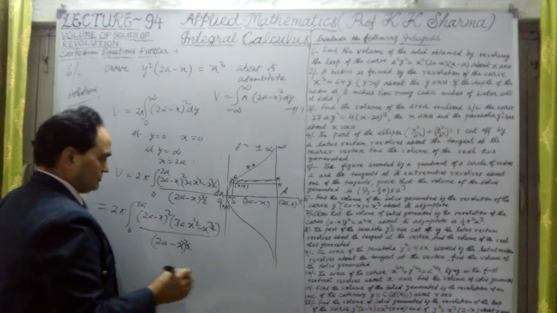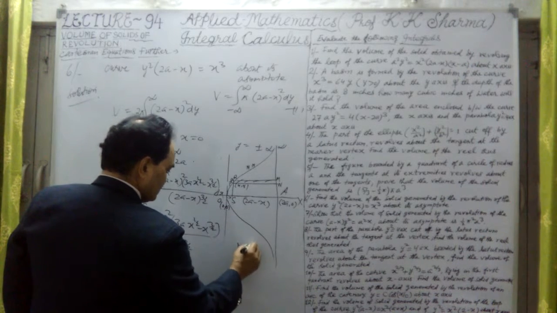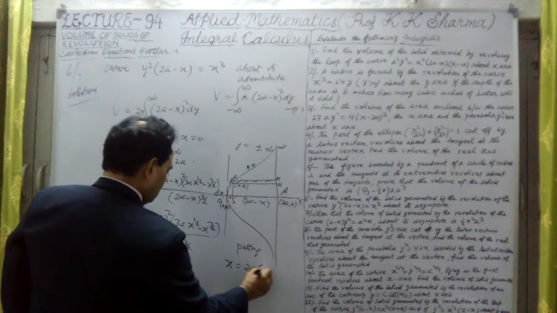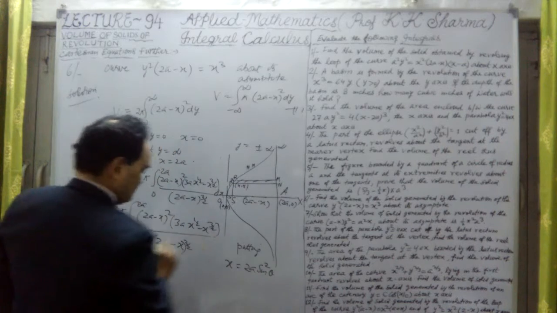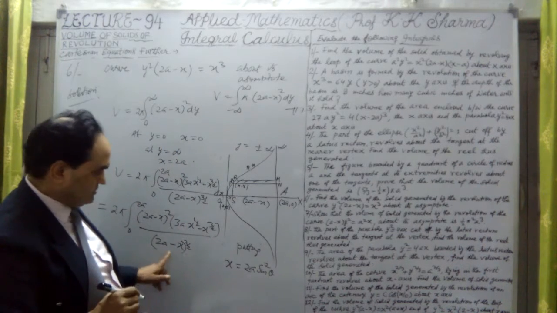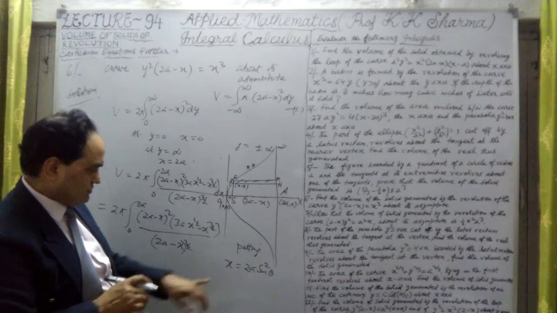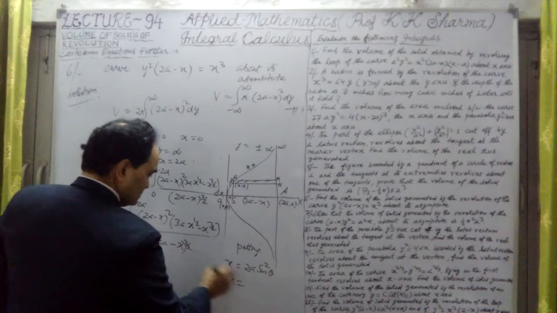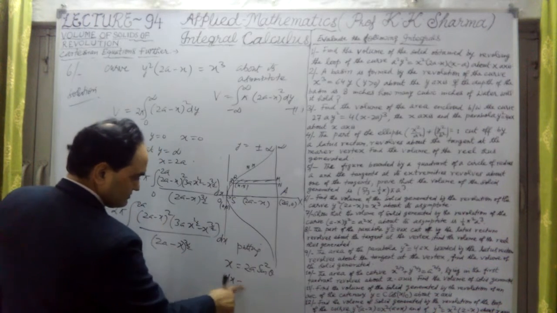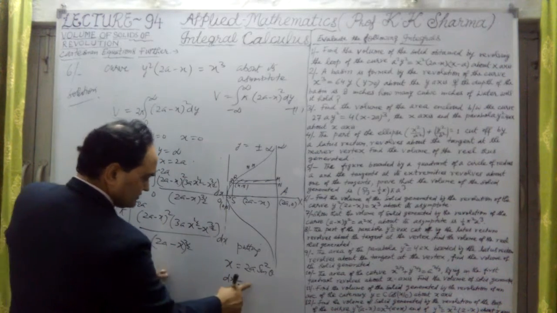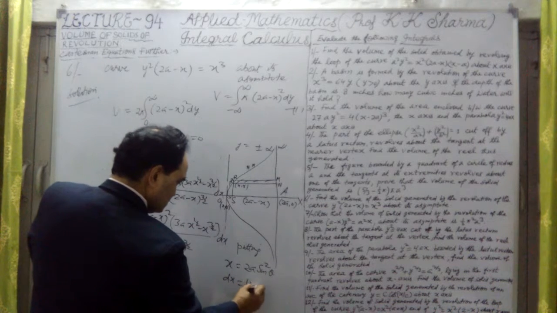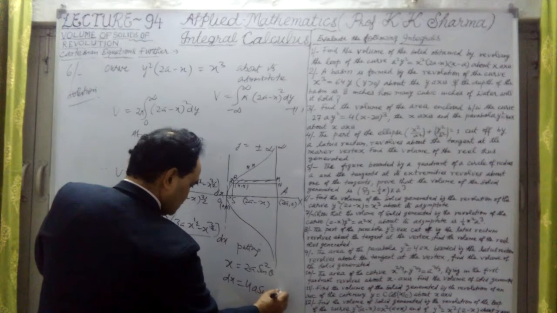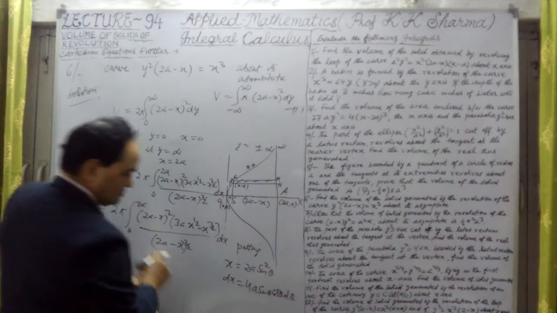Now let me substitute something. Putting here x equal to 2a sine square theta. So in this case, it will be converted into cos. If I put x equal to 2a sine square theta, then dx will be 4a into sine theta into cos theta into d theta. Okay, the value of this.